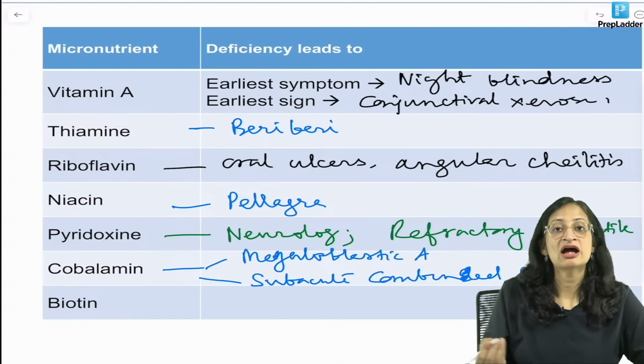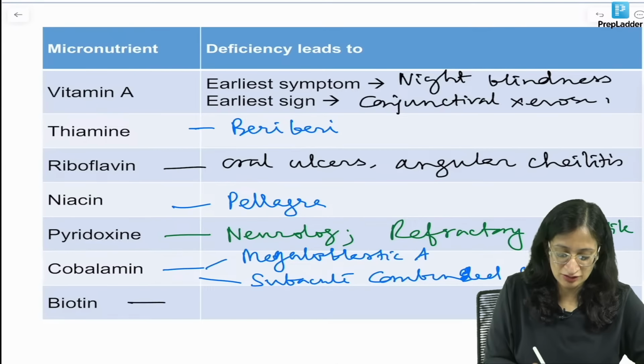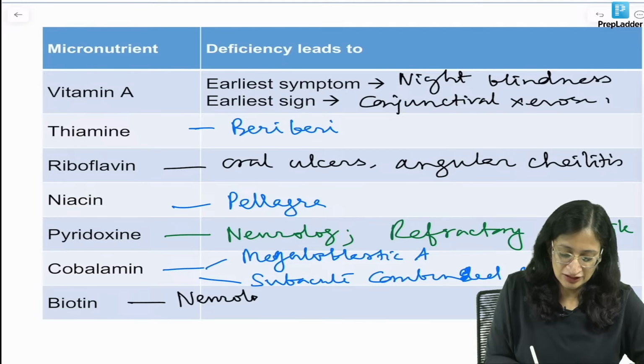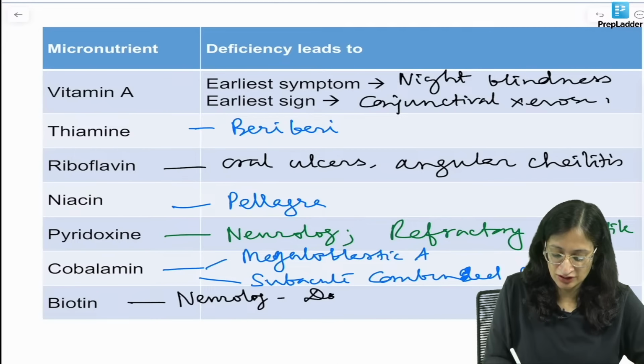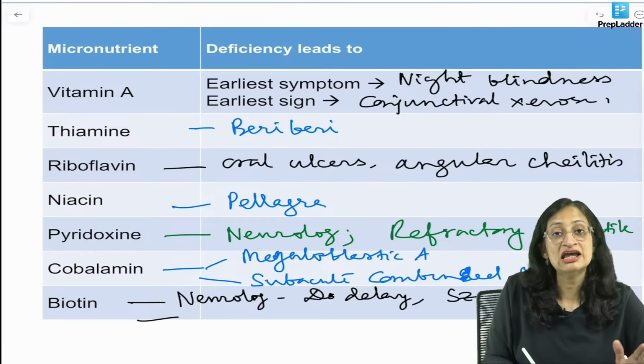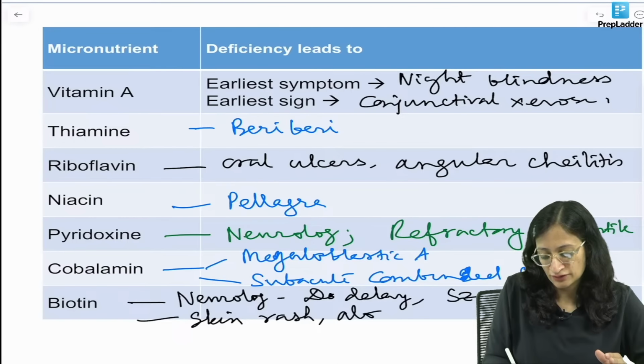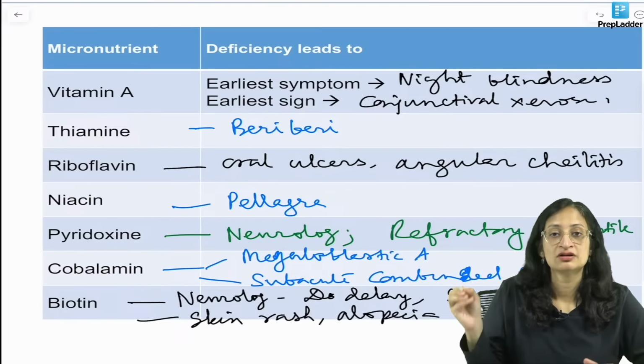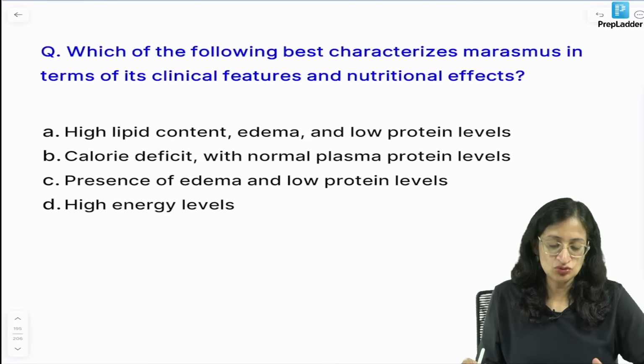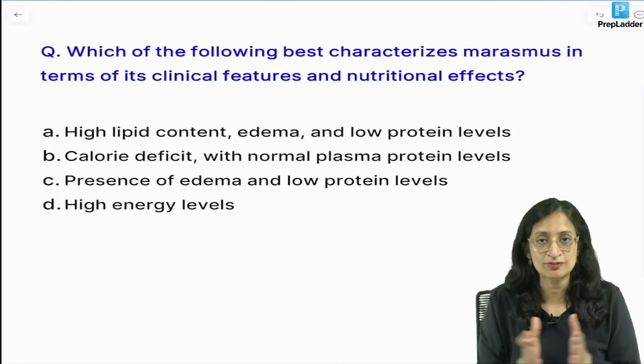Of spinal cord. Biotin deficiency again causes neurological manifestations like developmental delay and seizures, and it causes skin and hair abnormalities, so skin rash, alopecia and so on. Now, moving on to malnutrition, our last topic of discussion for today.